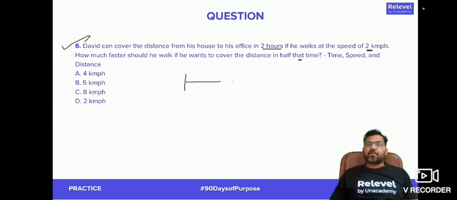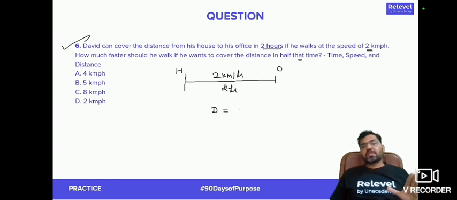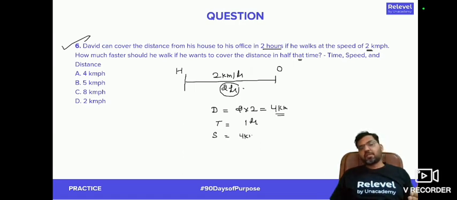Now, let's say this is the distance from his house to office. At a speed of 2 km per hour, the distance is covered in 2 hours. So the distance at a speed of 2 km per hour in 2 hours will be equal to 4 km. So can I say the distance from home to office is 4 km? Now, if this distance is supposed to be covered in half that time, the time taken is supposed to be 1 hour. The speed will be 4 km per hour.